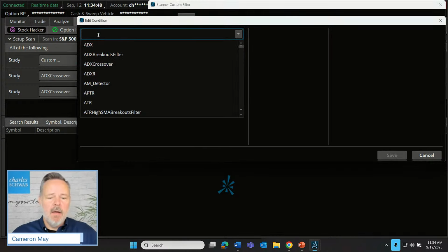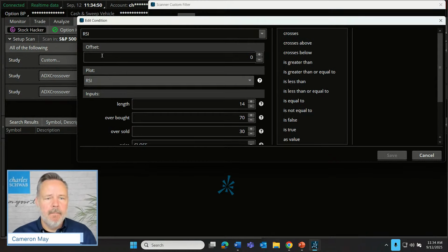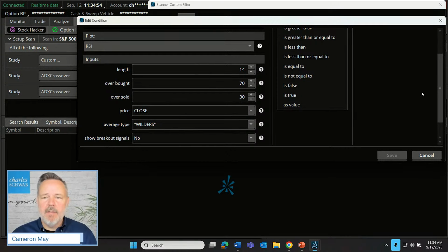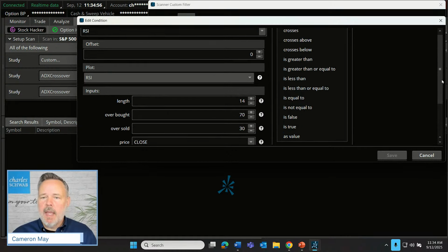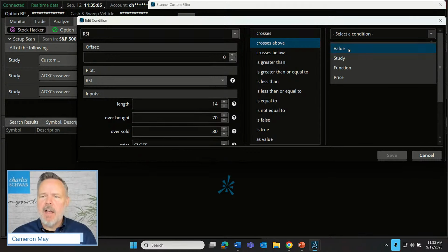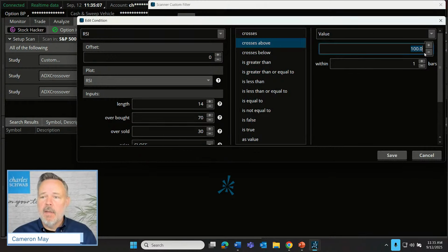And for our study, RSI. So with our RSI, we're just going to leave the defaults in here, but we want a crossing above 40 recently. How do we do that? Crosses above. Well, 40 is a value rather than a study. So here we can put in that specific value.